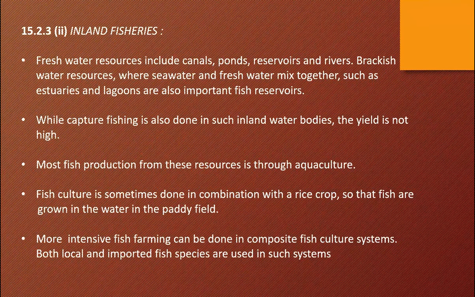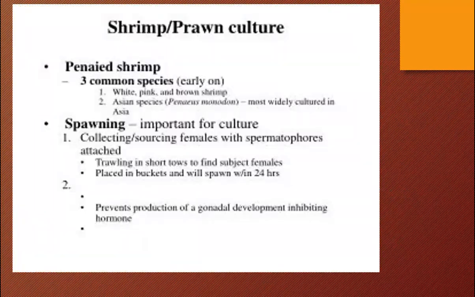Capture fishing is done in inland water bodies, but yield is not high. And most fish production from these is through aquaculture. I hope you follow. Fish culture is sometimes done in combination with rice crops, so that fish are grown in the water in the paddy field also. Just go through this for additional points.